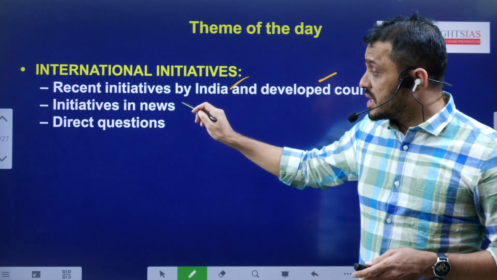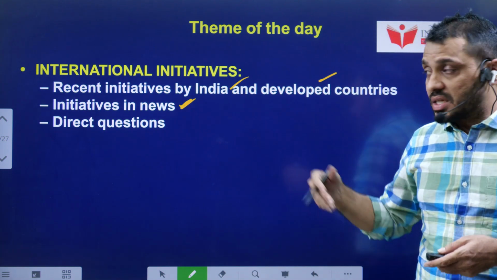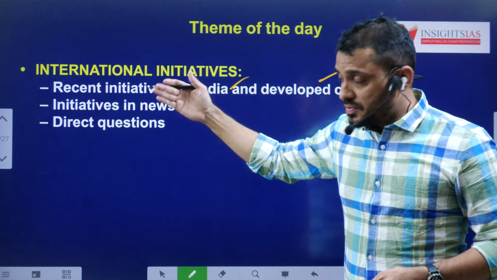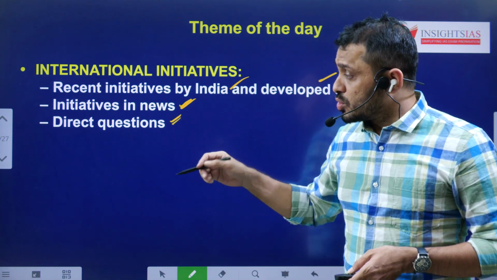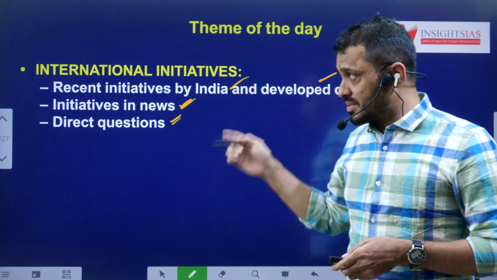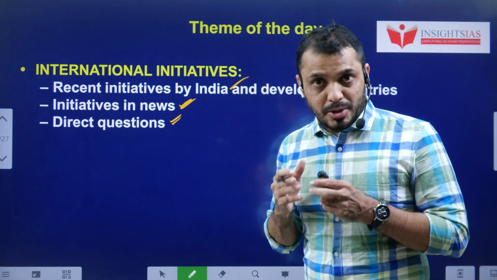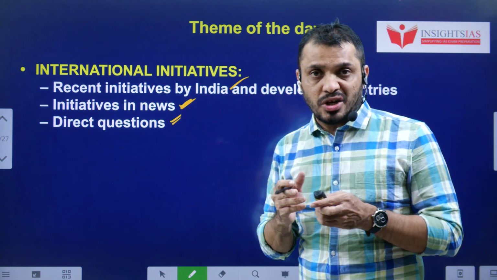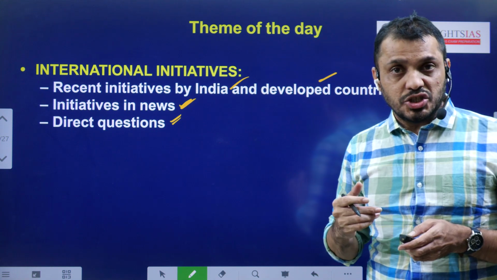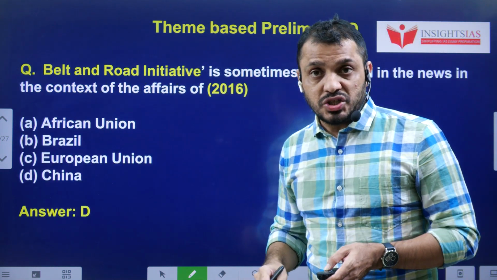Then you have to check initiatives in news. If any new initiatives are coming up, other than this first area, you have to check that one. And most of the times, direct questions are coming from the international initiatives. Majorly, which countries took that initiative, whether India is associated with that initiative or not, and what is the nature of that initiative. These are the area of questions based on the international initiatives.